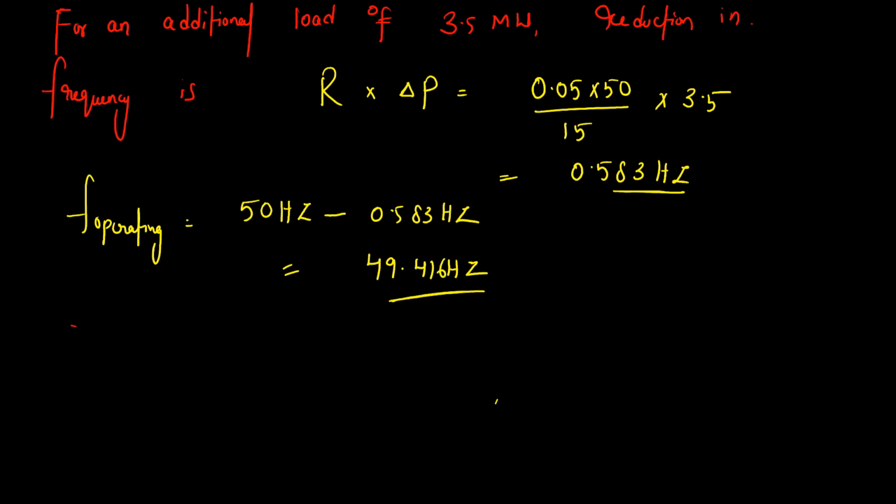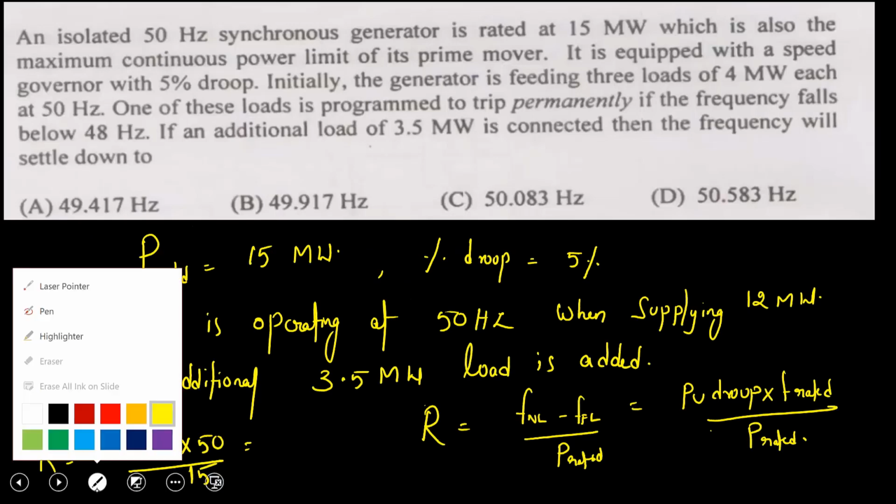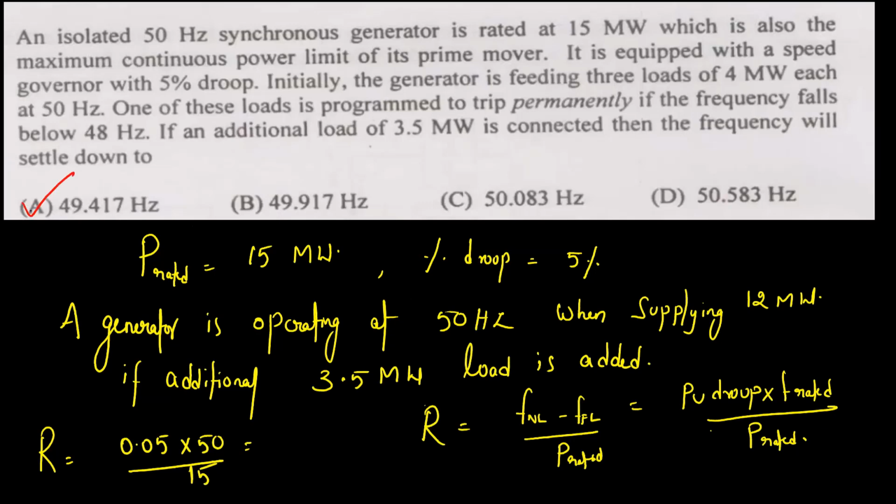That is 49.416. So 49.417 is the right option. Understand? So you understand the logic of how we have approached the problem. See, rated power output is 15 megawatt, droop is this one. These characteristics are given. But at 50 hertz, it is supplying 12 megawatt load. An additional load of 3.5 megawatt is added. Then what is the operating frequency?